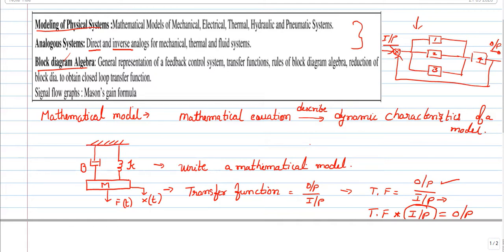So this is block diagram, right? Similarly, the same block diagram can be represented in signal, how the signal is flowing from input to output. All will have its own direction. So this is forward action, and you may have the reverse action. So based on this, I can represent the same. This is a block diagram, right? So how to represent it in signal flow graph?